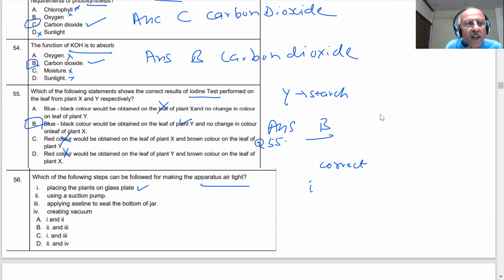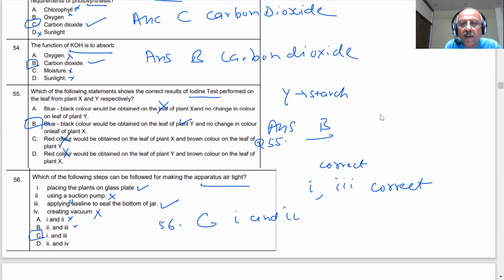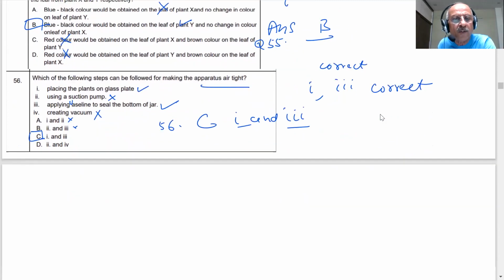Second, using a suction pump? No, I am not doing that. Applying Vaseline to the bottom, yes, that is correct. Third is correct. Then creating a vacuum? No. So first and third are correct, student. Are they in choice one? No. Second, no. First and third are present in C. Therefore, the answer of 56 is C, student. First and third, these two choices are correct. Okay, answer is C. Let us go to the next.